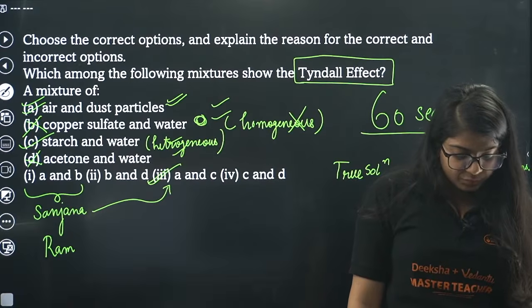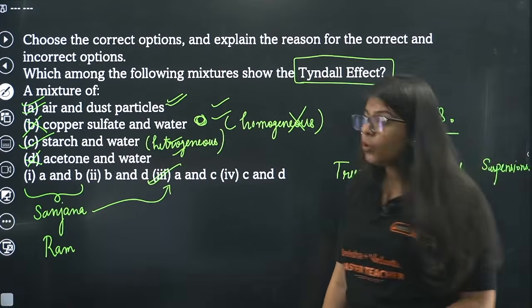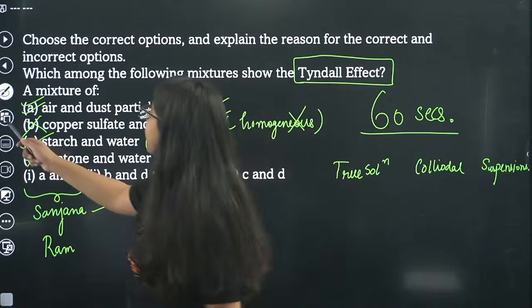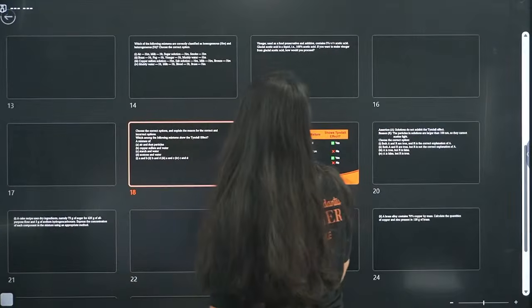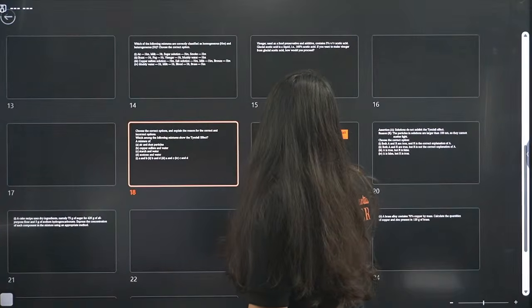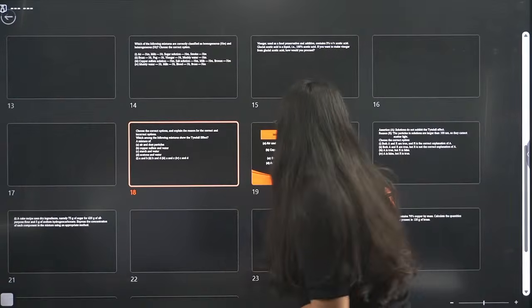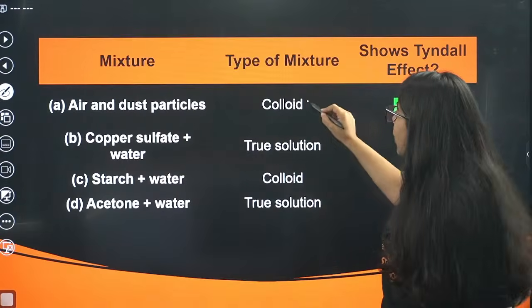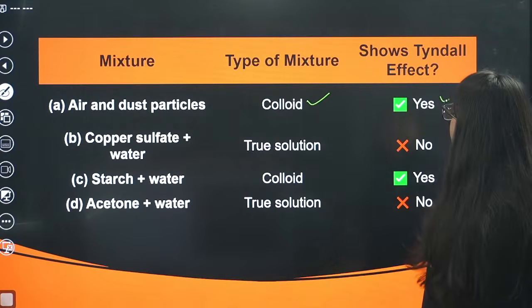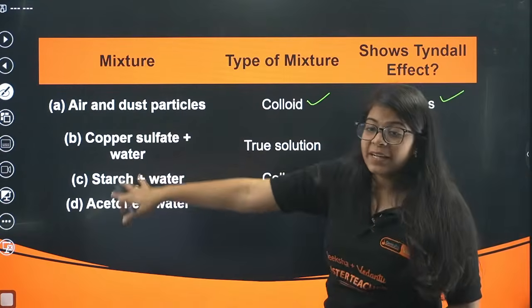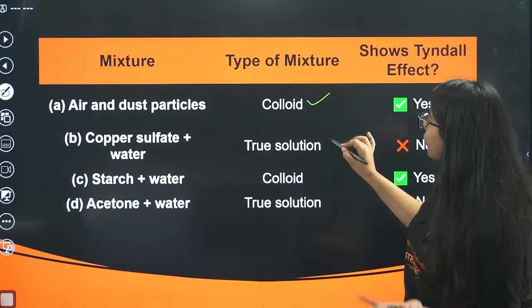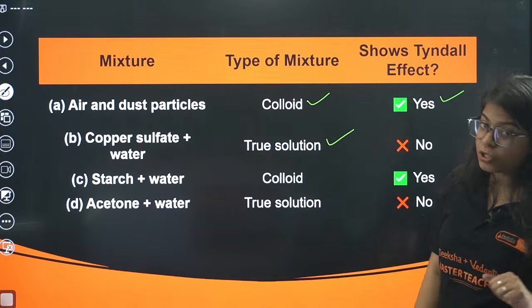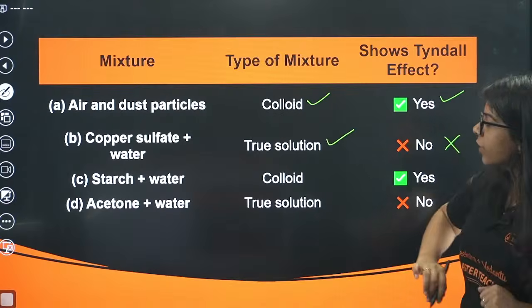Done? Okay, let me give you another question. Let's see how much of you can tell me. Here I had the explanation. Air and dust particles are colloids, so they show Tyndall effect. Copper sulfate and water are not colloids or suspension, they are true solutions, so they do not show Tyndall effect.